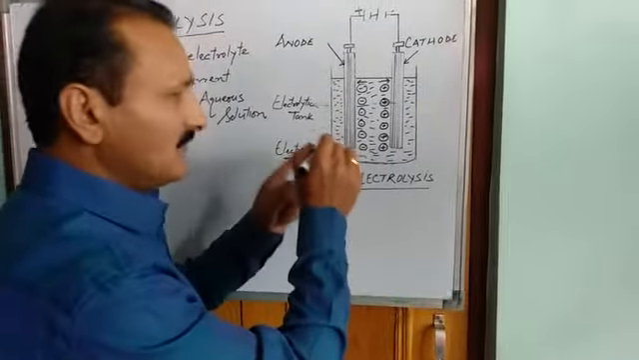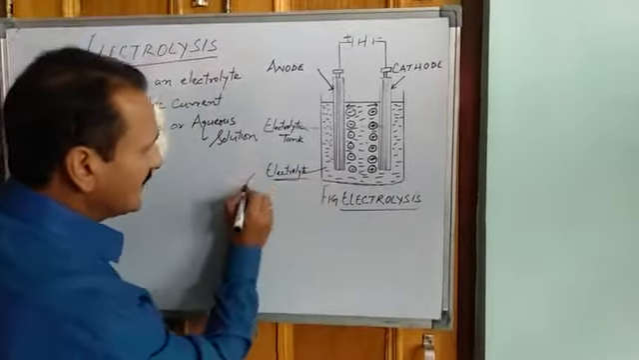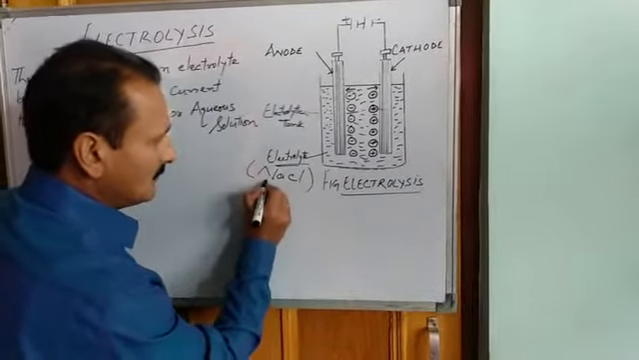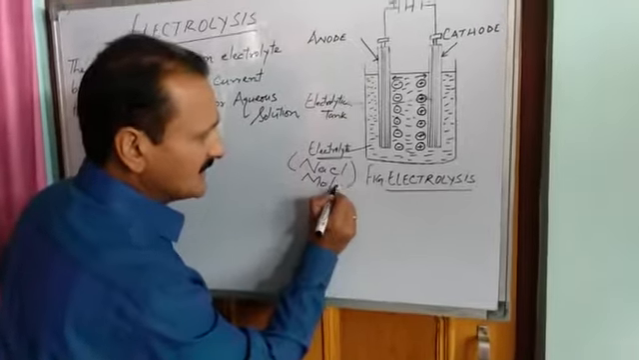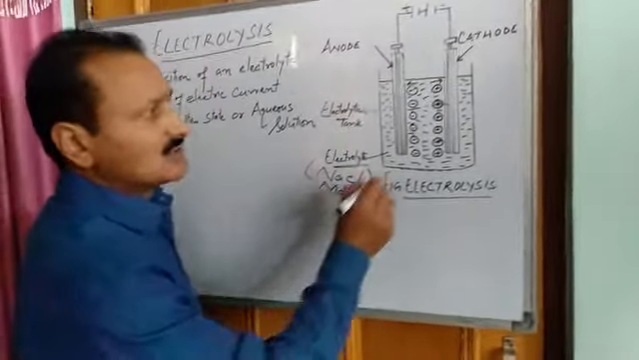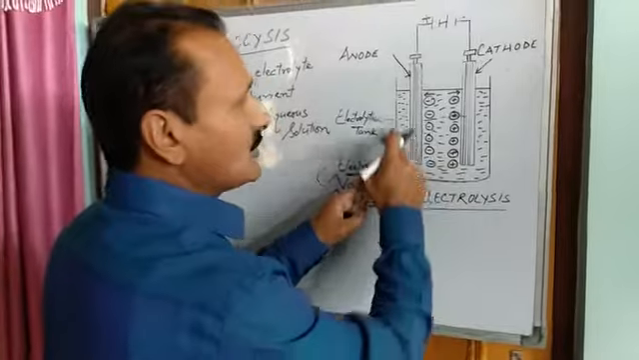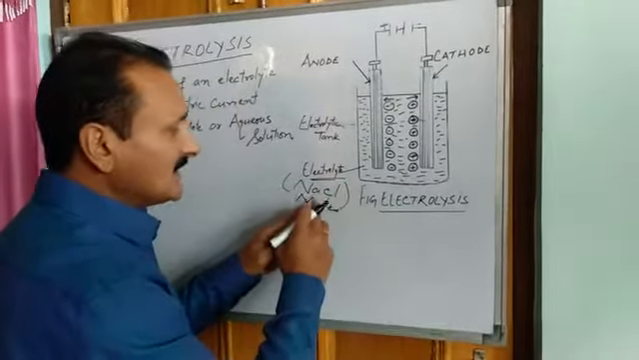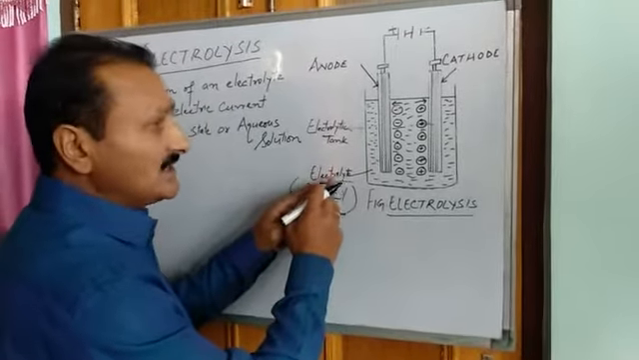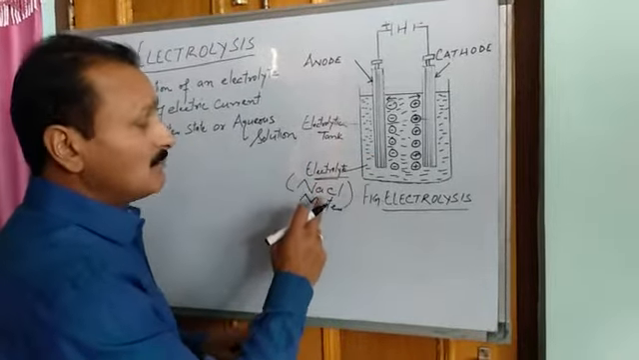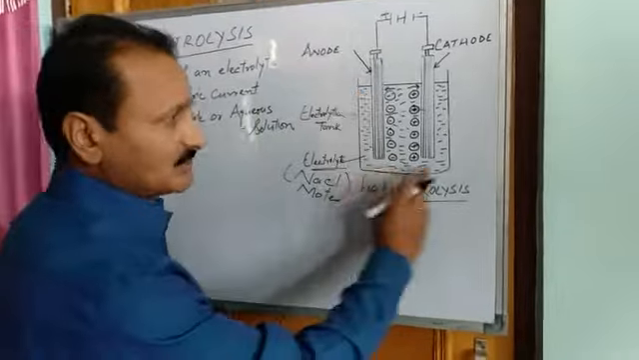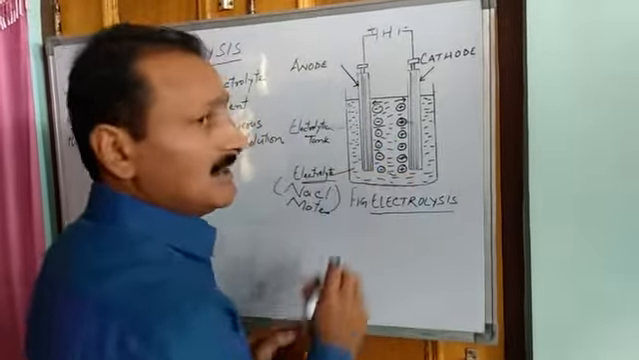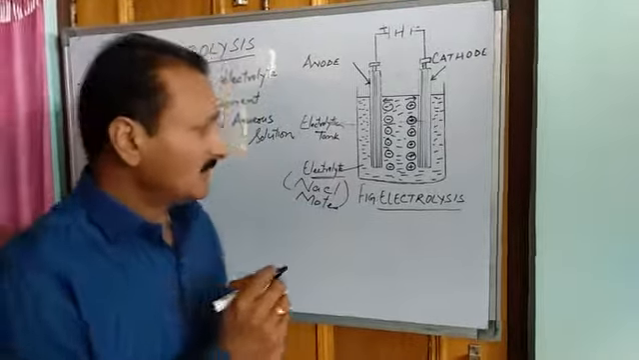Suppose we take an example of electrolyte as NaCl, molten NaCl. NaCl is an electrolyte. So this is an electrolyte that has been poured into this tank. And in this example, I have taken molten NaCl as electrolyte. So this is molten NaCl. This is all molten sodium chloride.